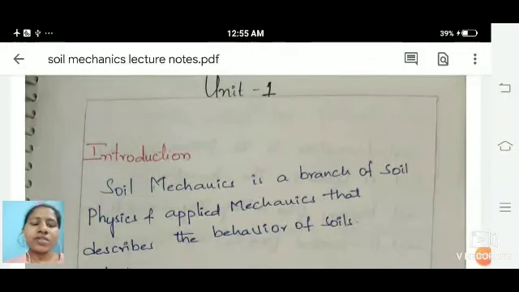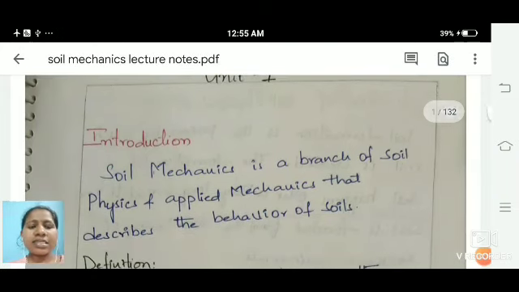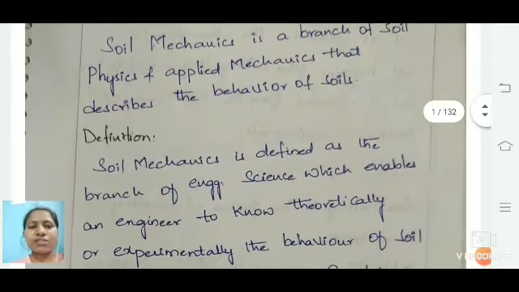Very good morning. Today we'll be studying soil mechanics, unit 1. As we all know, this is our revision class, so we'll be going with the basic introduction first. Soil mechanics is a branch which mostly deals with the physical and even the mechanical aspects. Whatever the behavior of the soil, which deals with this, is known as soil mechanics. And we'll see the definition of soil mechanics.